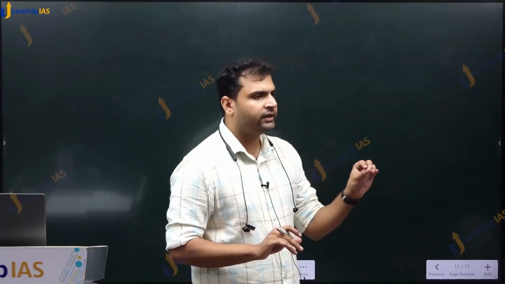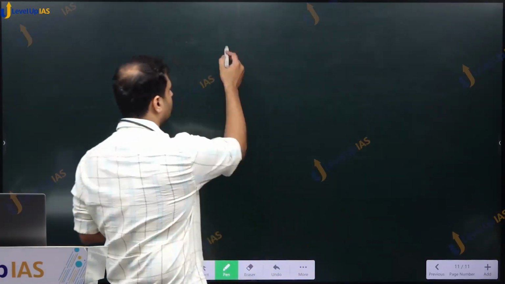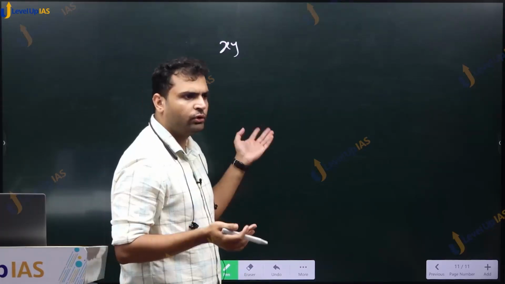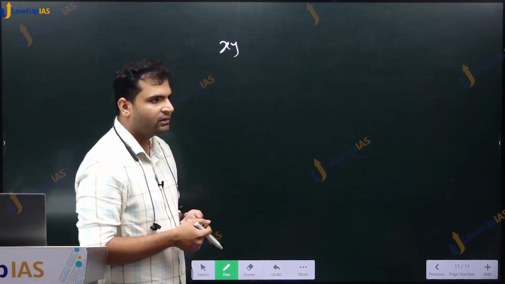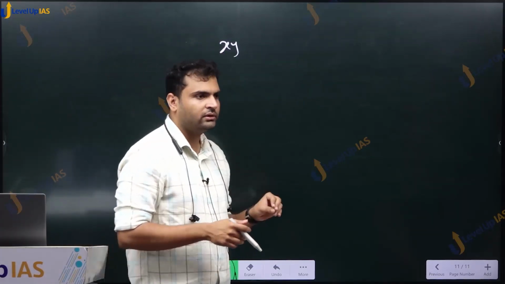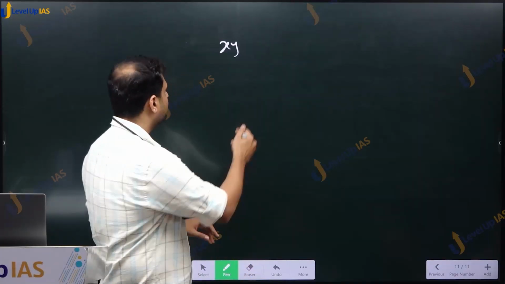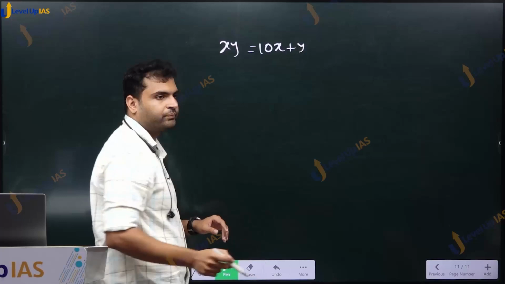I told you to take a number xy. Did you take the number xy? We take it because we don't know which number it is, we just take some two-digit number xy, and because we don't know anything about it, we write it in place values. That is the first step, that is the first instinct. So we write it as 10x plus y.